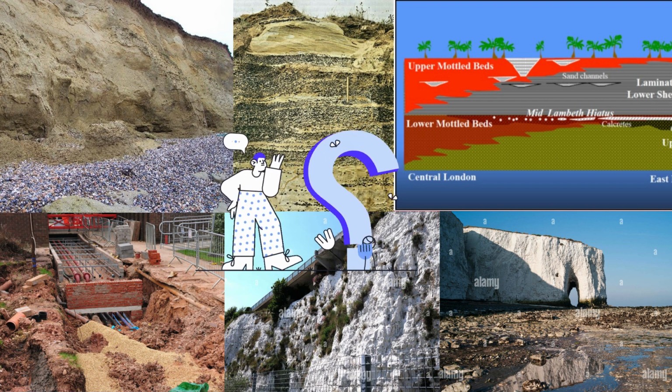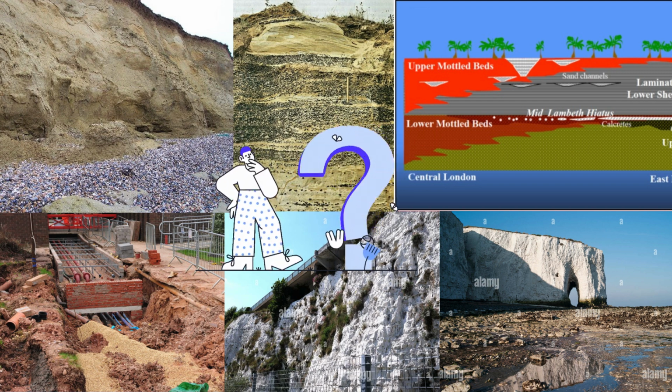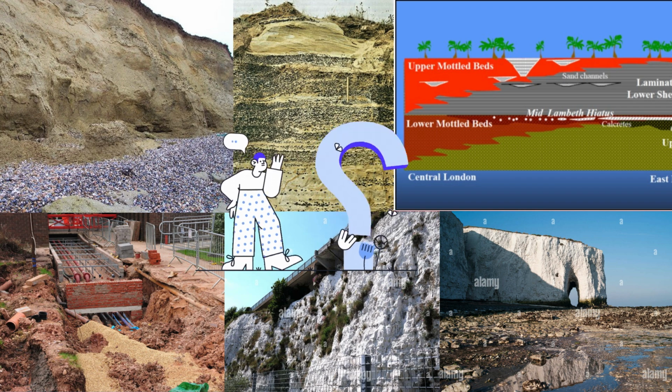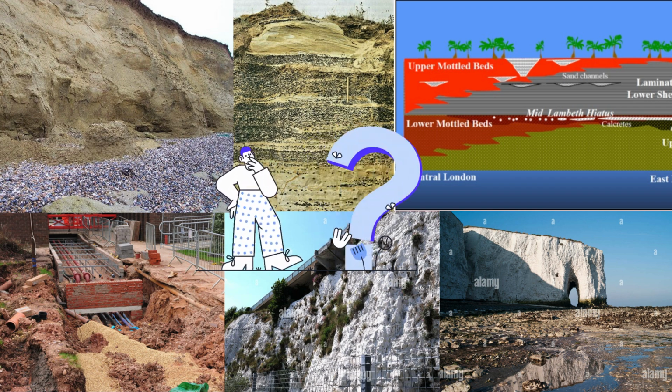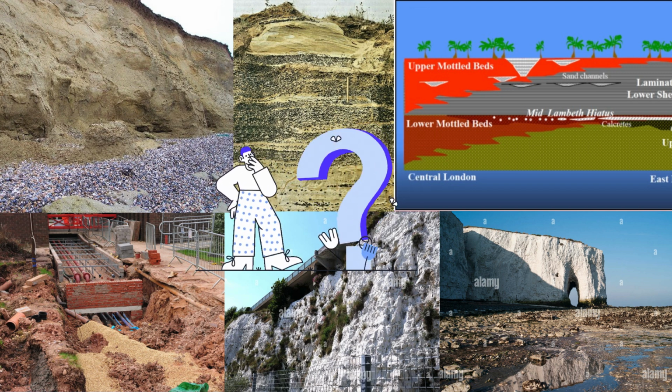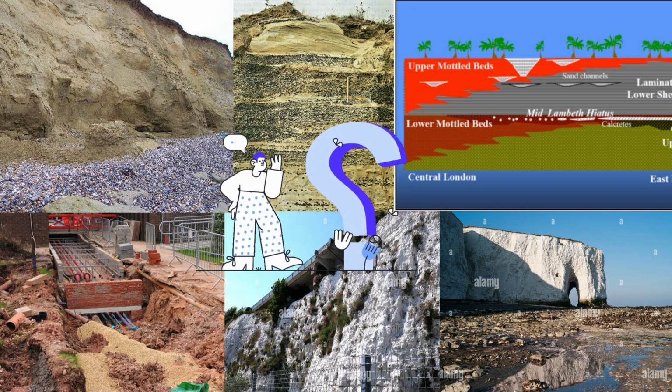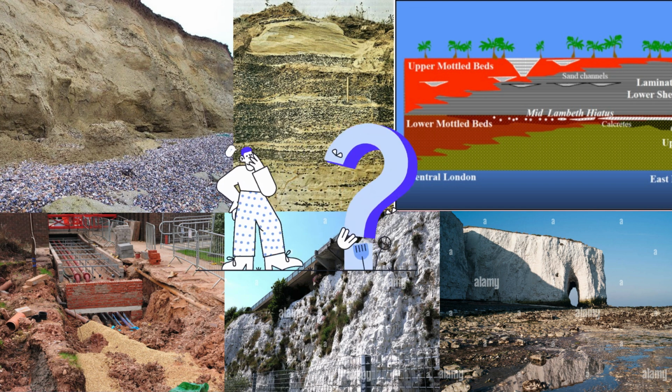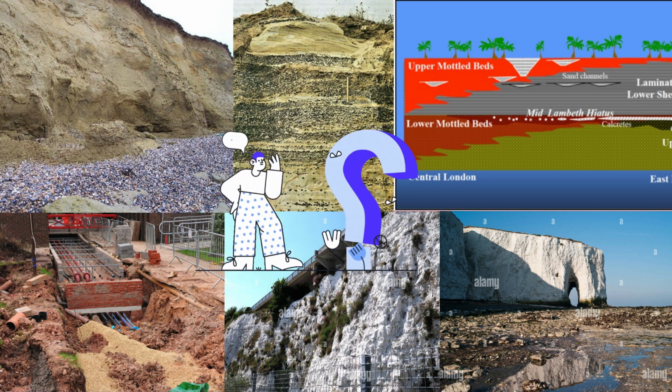These conditions necessitate advanced dewatering techniques and ground stabilization measures, which increase the complexity and cost of tunnel construction. River terrace deposits and alluvium, often found in surface-level layers, are another challenge due to their loose and